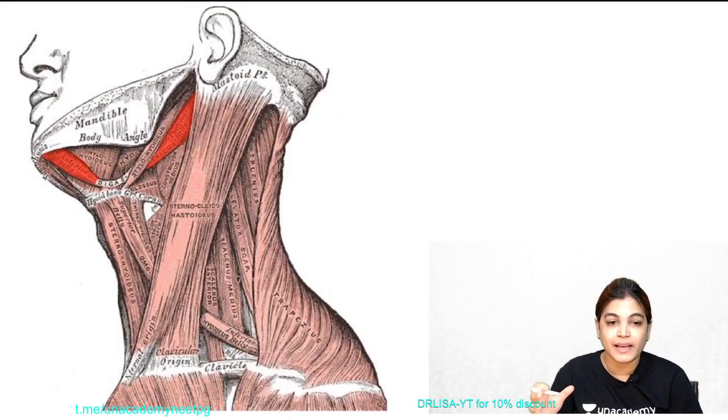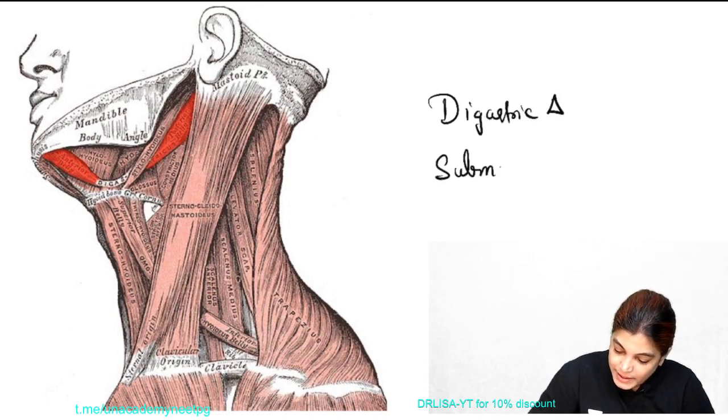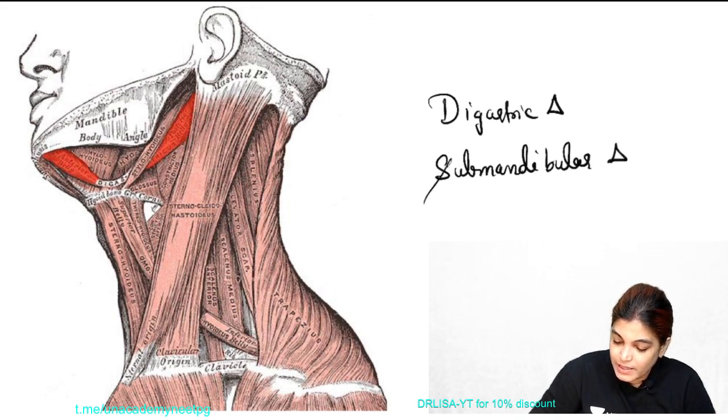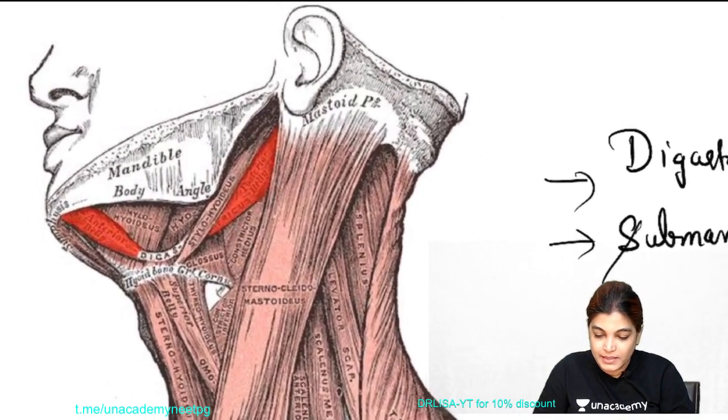So digastric triangle is also called the submandibular triangle. Just note down, digastric triangle is also called submandibular triangle. It is called a submandibular triangle because it contains the submandibular gland. Now let me just highlight this diagram.